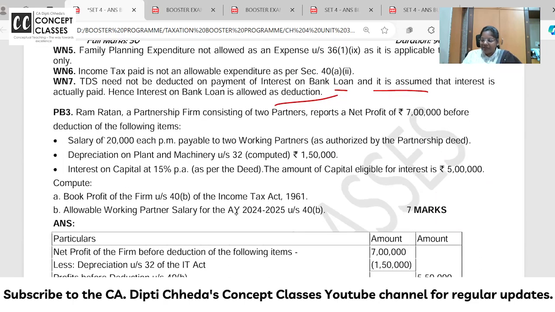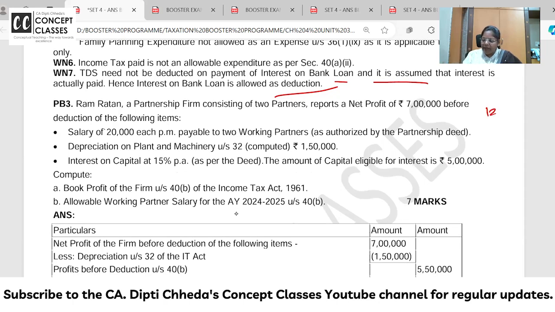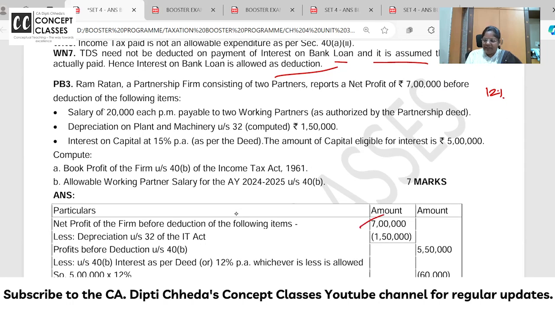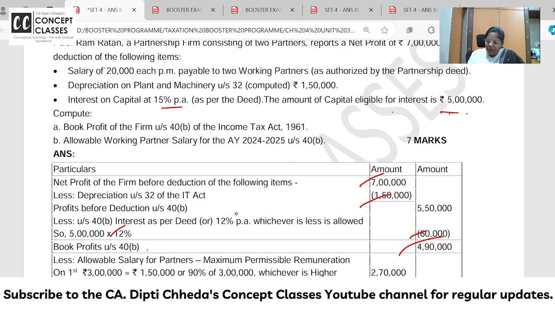Okay, this was a beautiful sum for the partner's remuneration. A partnership firm allows 12% interest to the partner. There is a net profit of 7 lakhs before giving salary to the working partner. Depreciation you can allow, and interest at 15% on the capital of 5 lakh, but you will allow only 12%. Depreciation as per income tax we will allow. Now the profit is 490. This is called book profit.